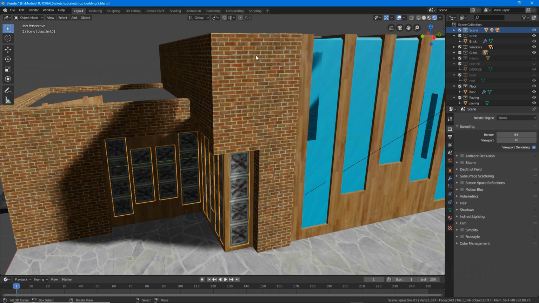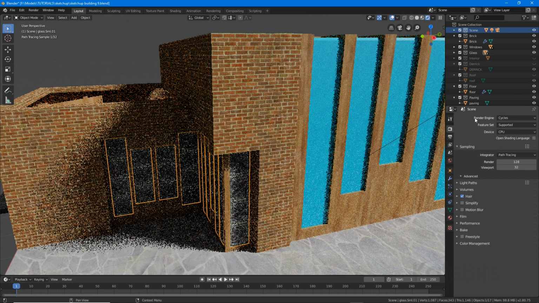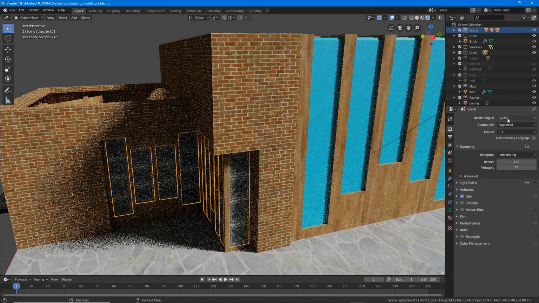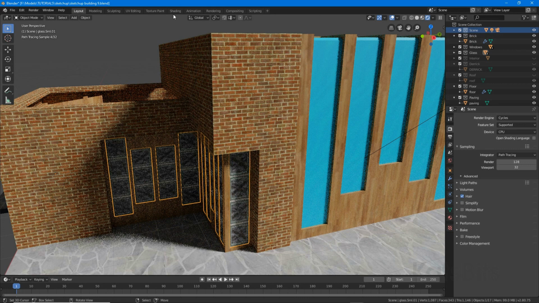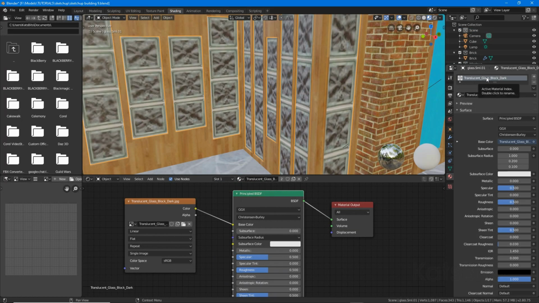To set up a basic transparent material in Cycles, obviously make sure you are first in Cycles. So that's Render Properties, Render Engine, Cycles. Select the object, Shading Workspace. Make sure a material is assigned.